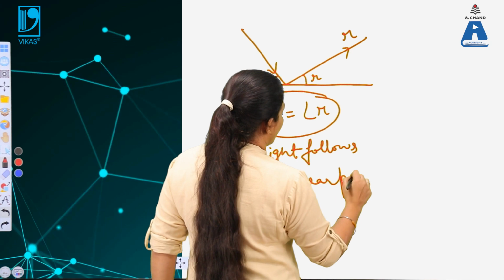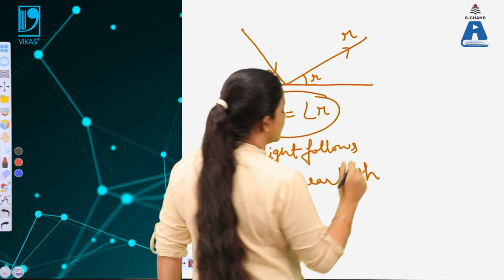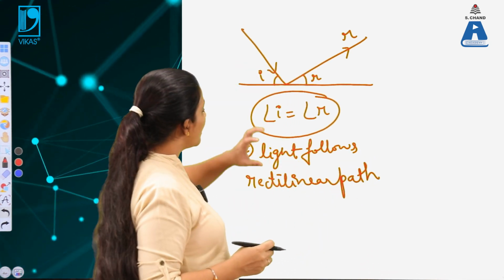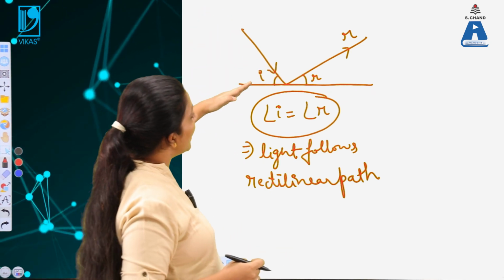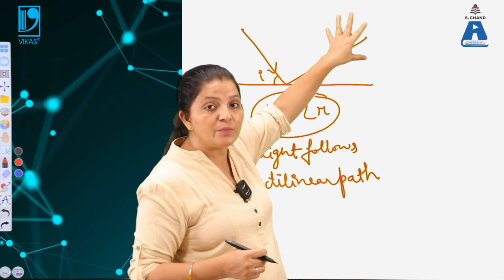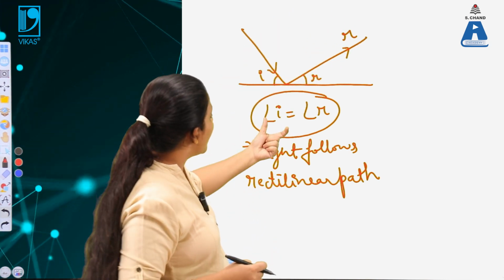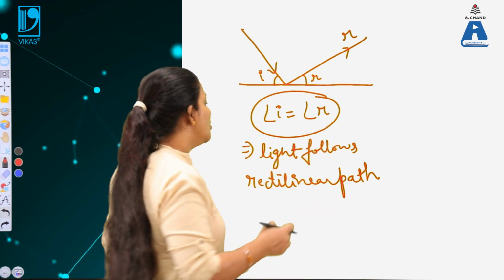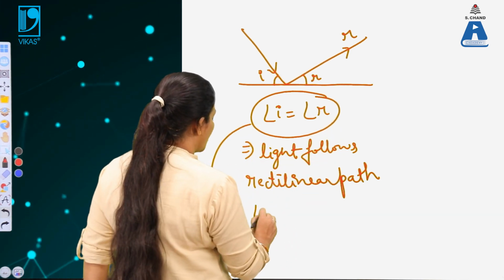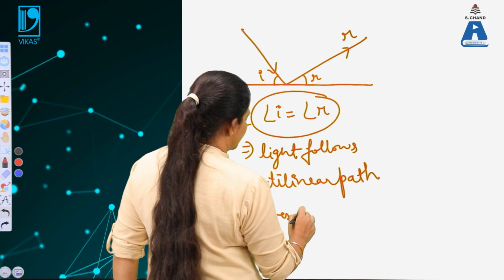It will always travel in a straight line path. You can also see that the phase of the incident light and the reflected light will be the same. So, the angle of incidence must be the same as the angle of reflection. So, this is known as the laws of reflection.